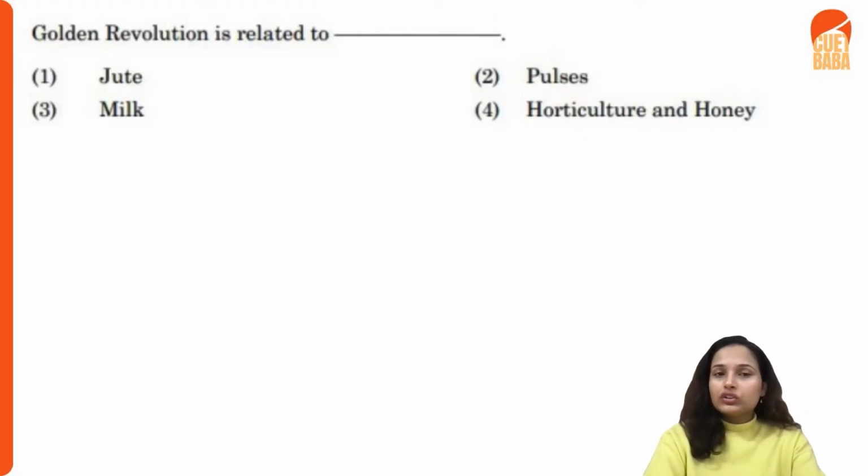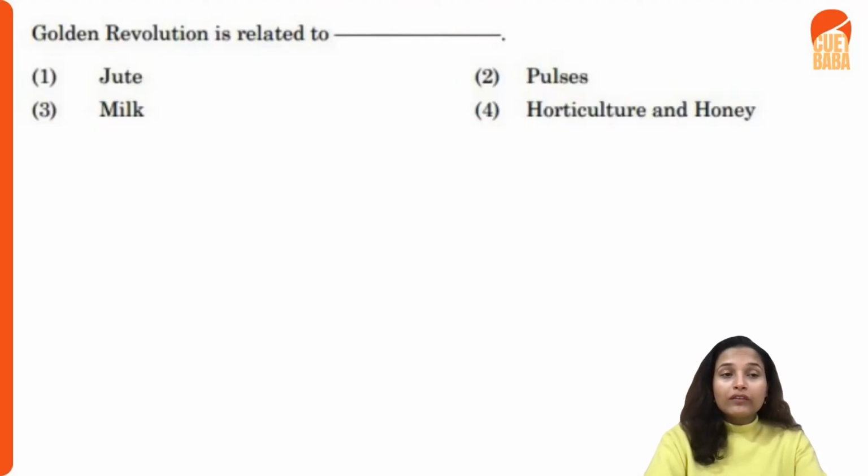The green revolution is for agriculture. White revolution, we have discussed that it is for your milk and dairy. Black revolution, if they ask you, do not mark any other thing. Black revolution is for petroleum. Okay. Black revolution is petroleum. Purple, we have already discussed. It's your saffron. Okay. Pink revolution is for your onion and prawns, right?